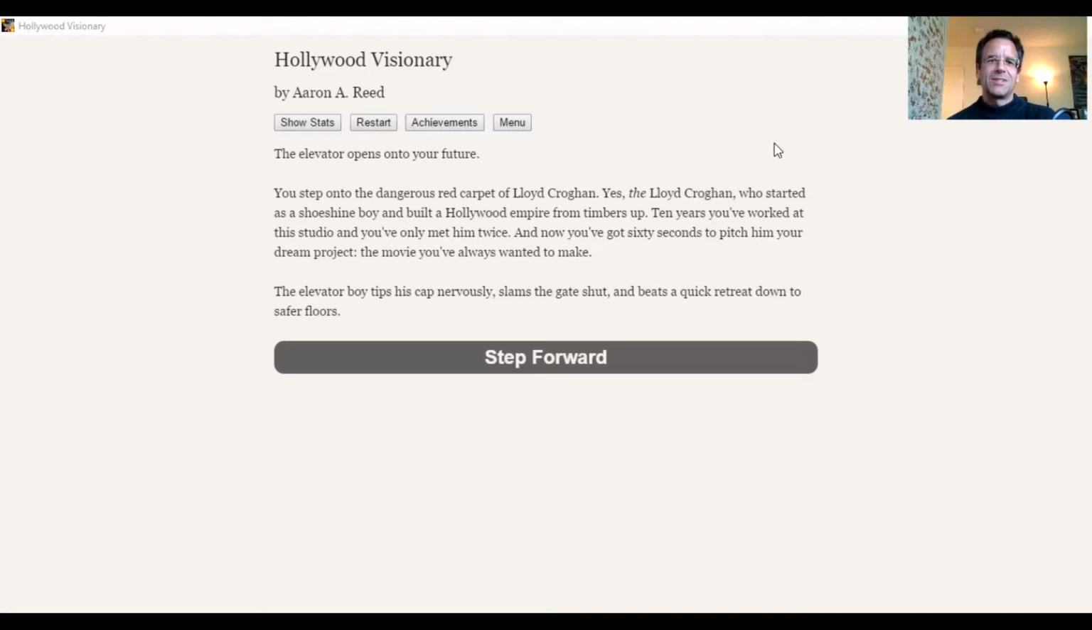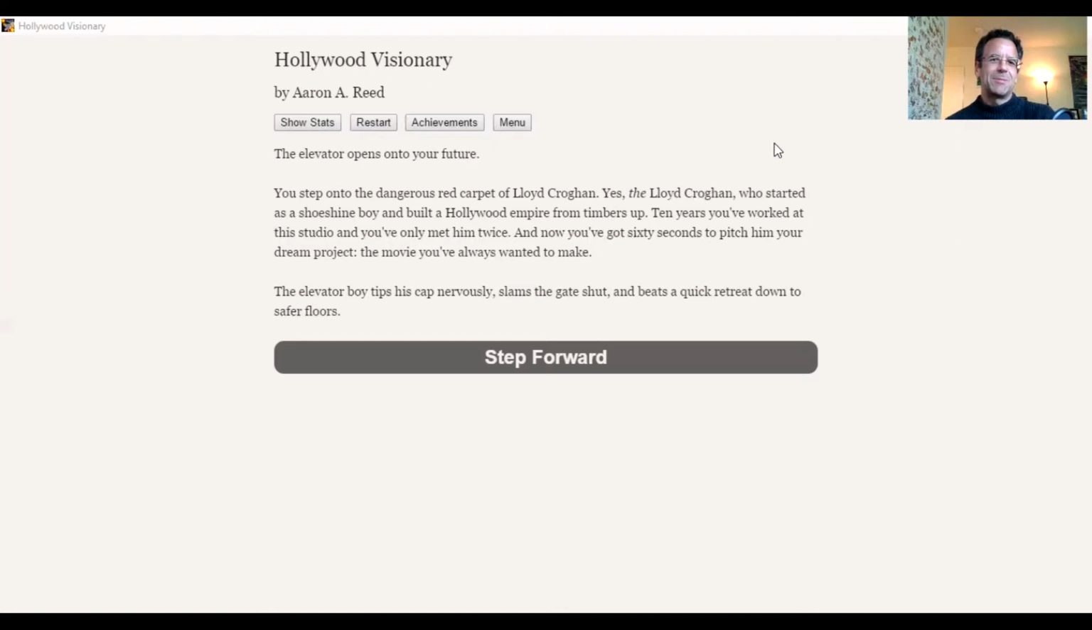Now we can see the situation that is presented to us here. We are someone at a movie studio, and we've worked here for 10 years. It looks like we have a meeting with Lloyd Krogan, who is the head of the studio. You can see how the studio head is being presented here as having started as a shoeshine boy and built a Hollywood empire from the timbers up. And we, the character, have 60 seconds to pitch him our dream project, the movie we always wanted to make.